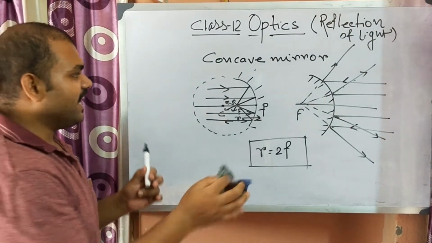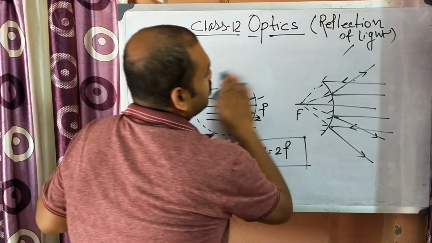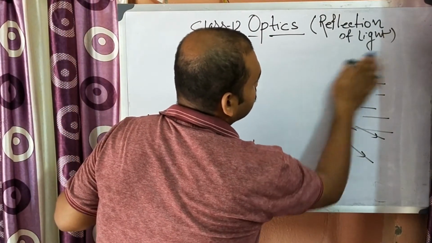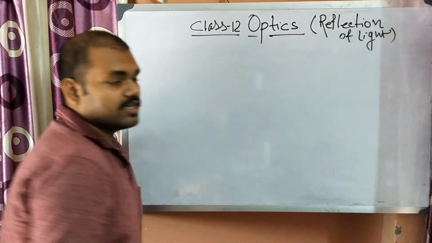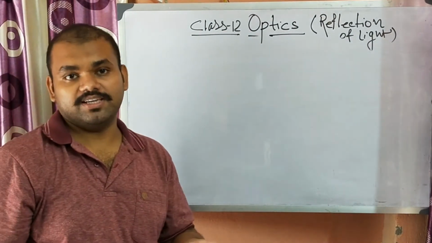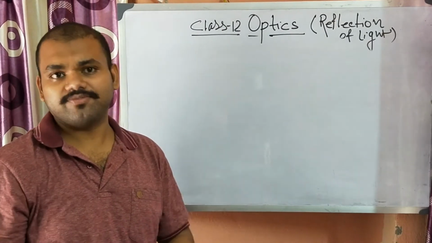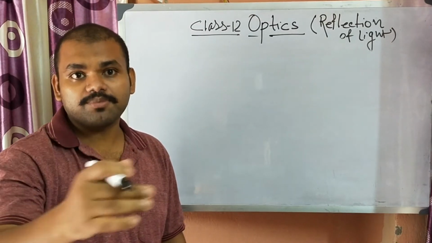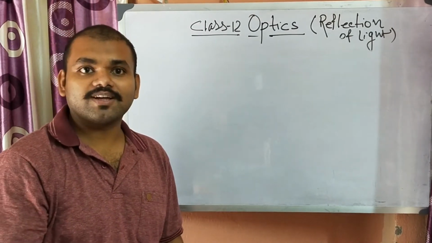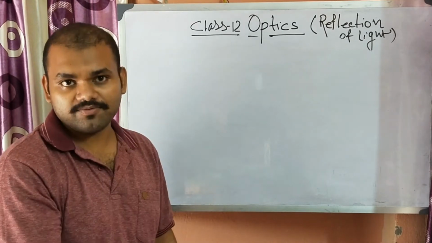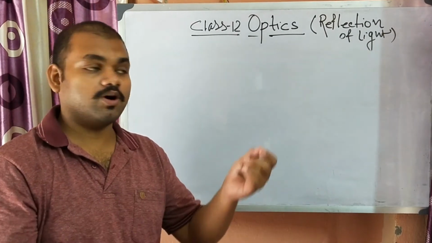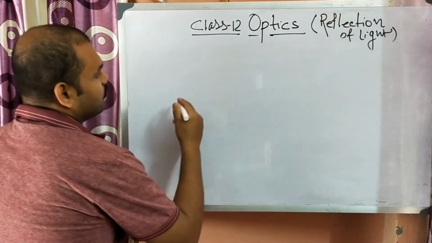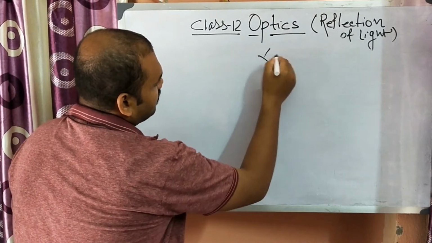Next thing we need to know is the sign convention. Sign convention means how you put the sign. These are assumptions, because different books assume differently and put signs differently, but it will not affect the establishment of the relation. Whatever sign you put according to the sign convention of that book, you will get the same equation. Okay, so in our case, suppose this is a concave mirror.